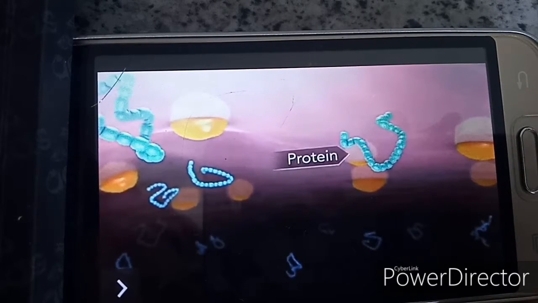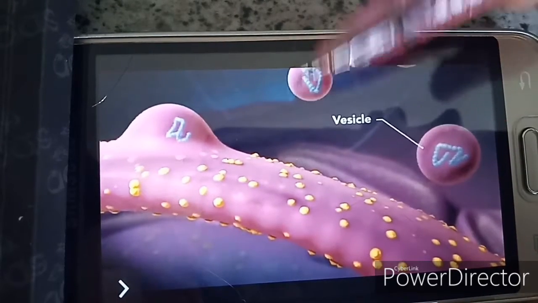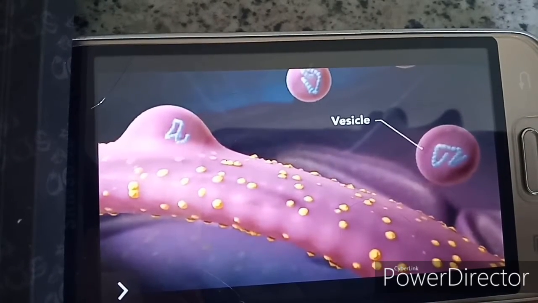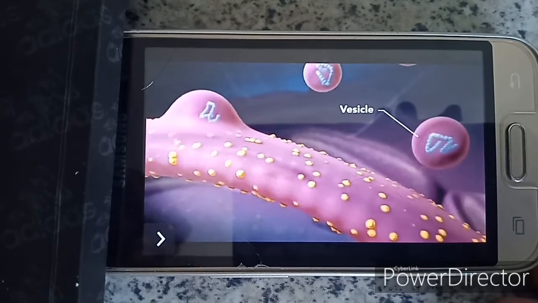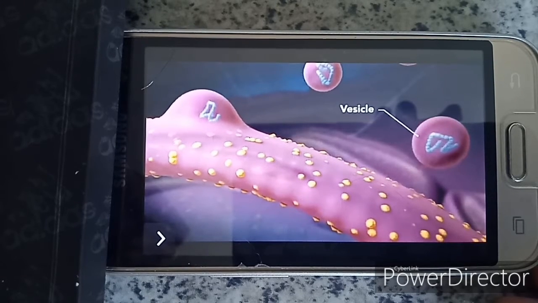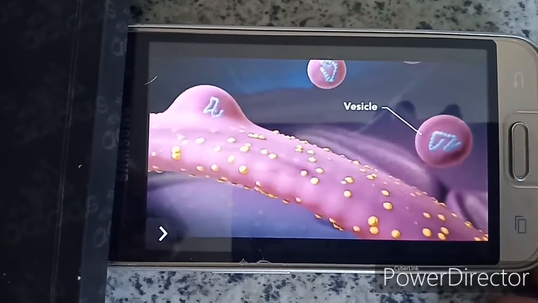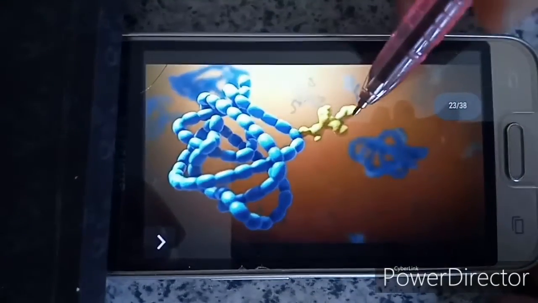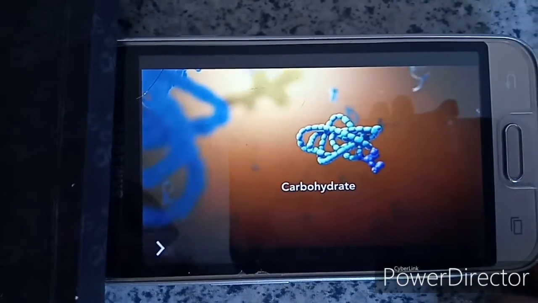So, this is the protein, synthesized by the ribosomes. Protein and other materials emerge from the endoplasmic reticulum in small vesicles. These are the vesicles, where the Golgi apparatus receives them. As protein moves through the Golgi body, they're customized into forms that a cell can use. It's molding them into usable shapes or adding other material onto them, such as lipids. So this is the lipid. Or carbohydrates. This is the carbohydrates.